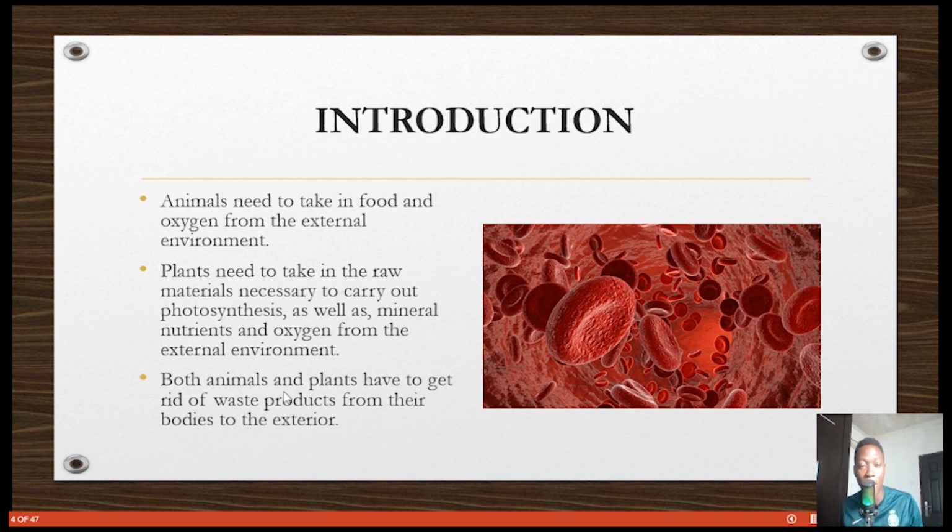So apart from taking in these things for food and energy, both animals and plants also have to get rid of waste products from their bodies to the exterior or to the external environment. So you can see, you need minerals, nutrients, oxygen. Animals and plants take this all in, but they also need to give out waste products from the metabolic processes that happen within the cells. You need to pass out waste products. If you don't pass out waste products, what will happen? The cell will probably die or burst or something bad will happen.